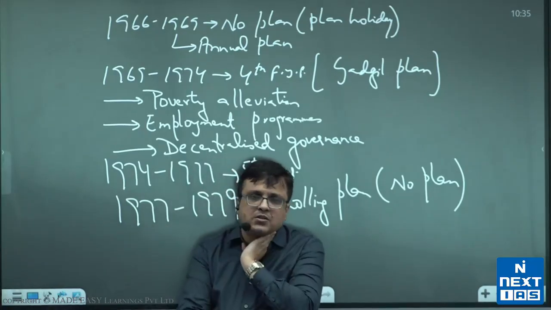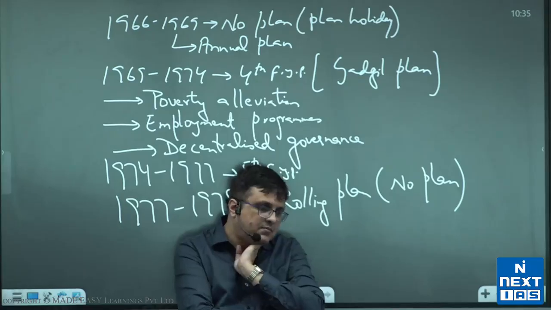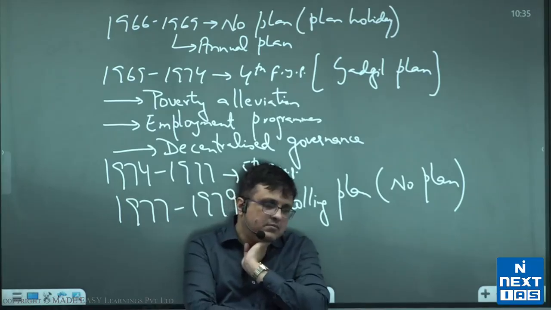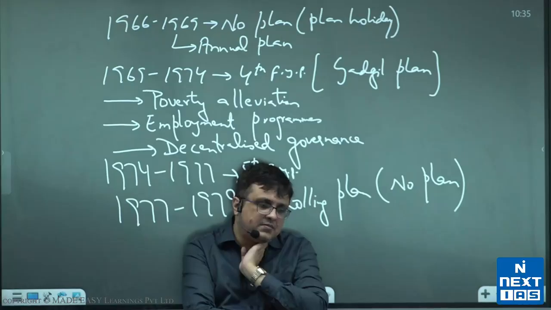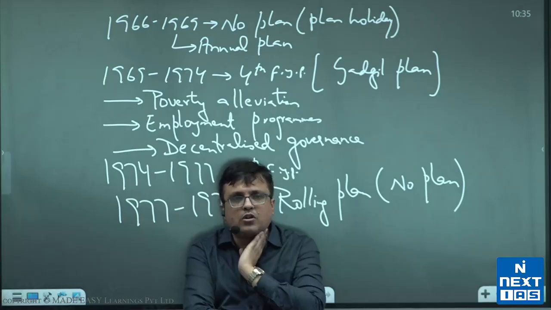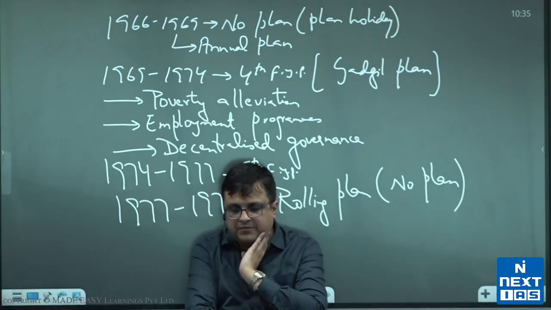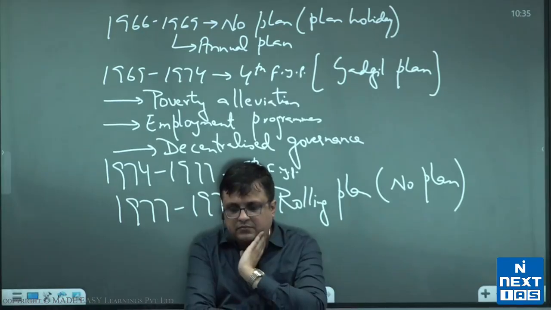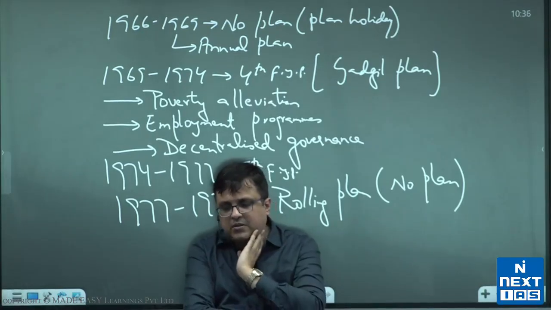Poor performance of public sector led to slow growth of economy. Full stop.